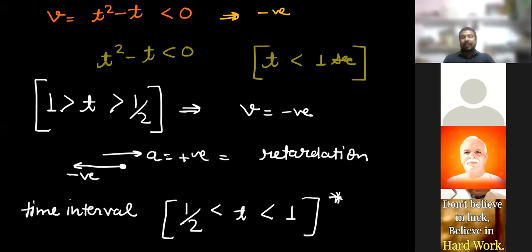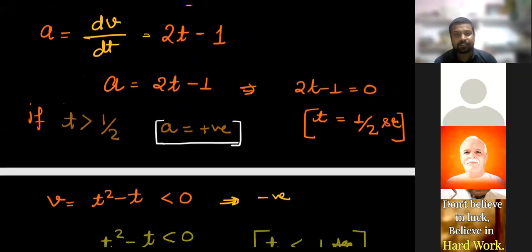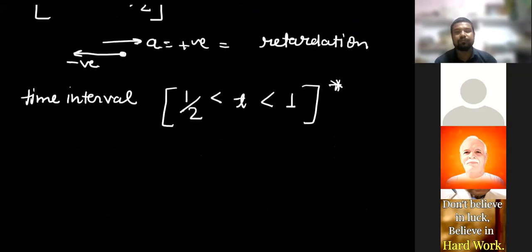Please remember, if the time is less than 1 second, then velocity should be what? In the negative x direction. Clear, my dear friends? Yes, sir. Thank you so much. Clear this question? Yes, sir.